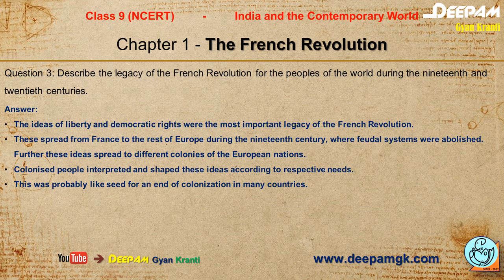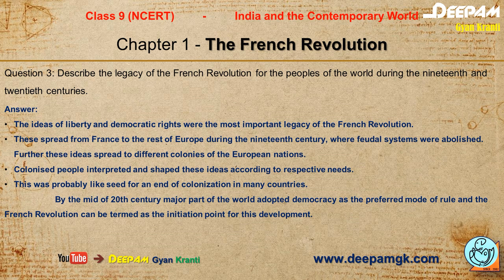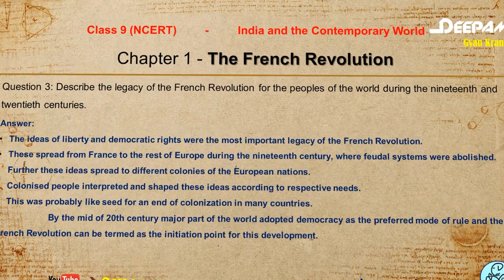The next point of this question is this was probably like a seed for an end of the colonization in many countries. By the mid of the 20th century, a major part of the world adopted democracy as the preferred mode of rule, and the French Revolution can be termed as the initiation point for this development. It is a very important question for the students of 9th class.